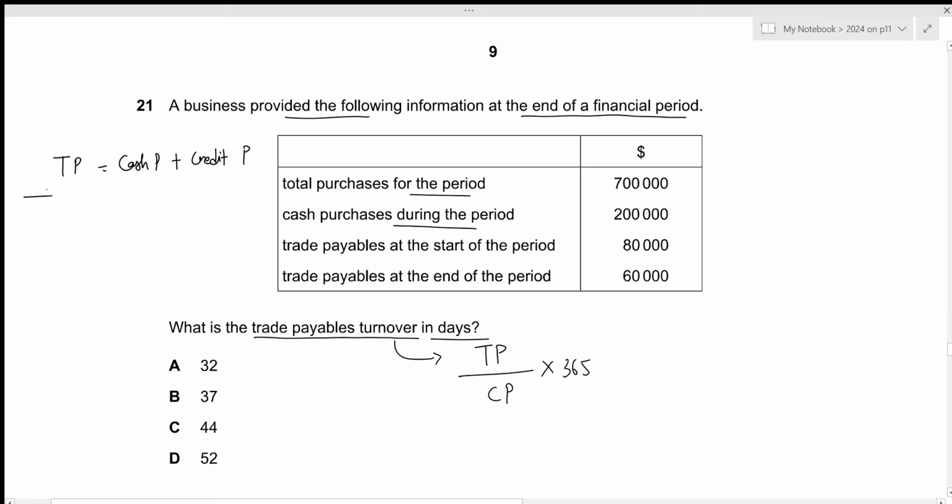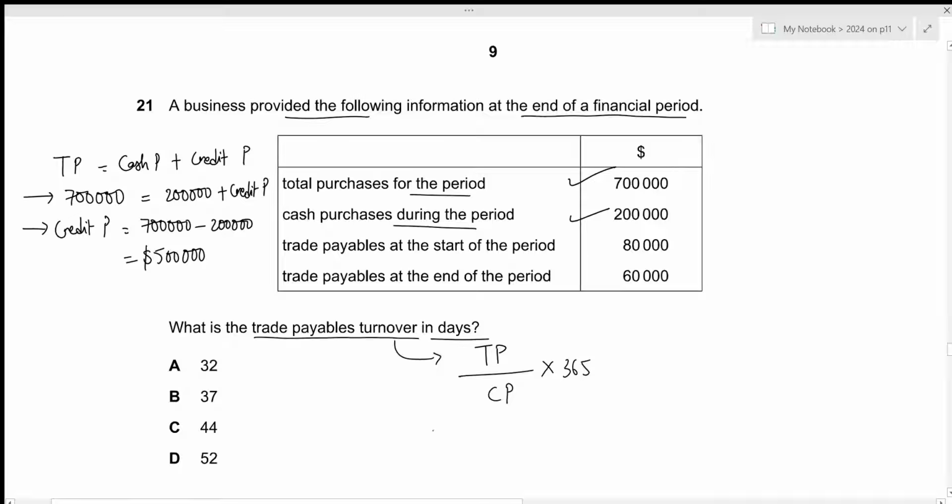So let's solve this equation. The total purchase is of 700,000. Out of this, cash purchase is of 200,000. Now we can easily get the value for credit purchases. So the credit purchases is just going to be 700,000 minus 200,000, which results in the value of 500,000. So we can just enter the value, 500,000.